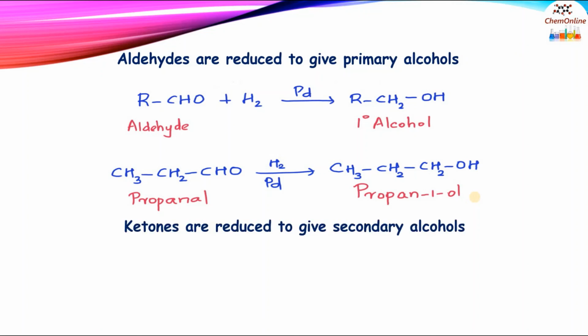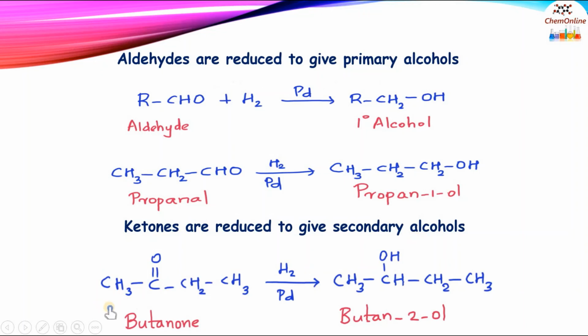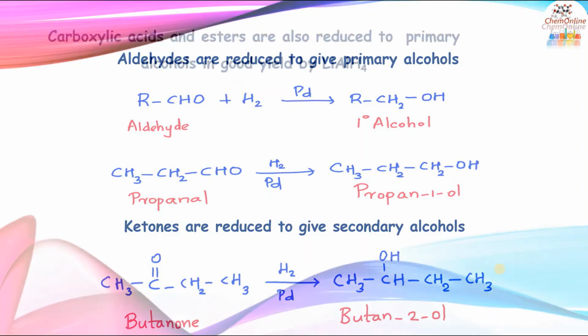Now ketones are reduced to secondary alcohols. For example, butanone, CH3COCH2CH3, on reduction using palladium will result in 2-butanol, CH3CHOHCH2CH3. So aldehydes are reduced to primary alcohols and ketones are reduced to secondary alcohols.